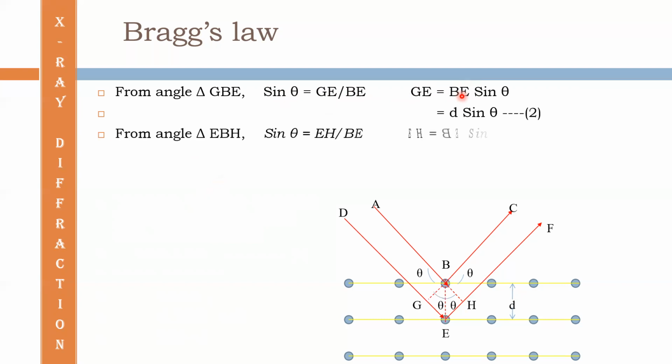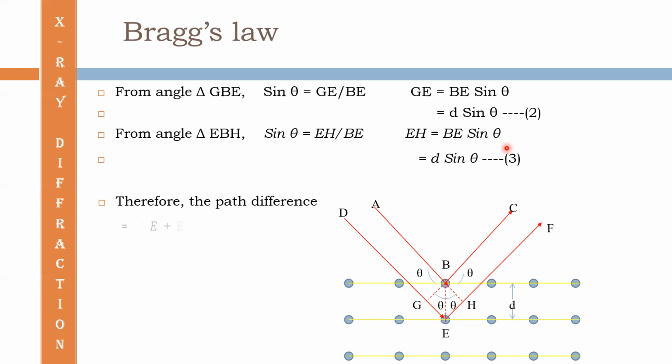In the similar way, from the triangle EBH, EH must be equal to BE sine theta, that is equal to d sine theta. Then the total path difference must be equal to GE plus EH, which is equal to 2d sine theta. So we express the path difference as 2d sine theta.